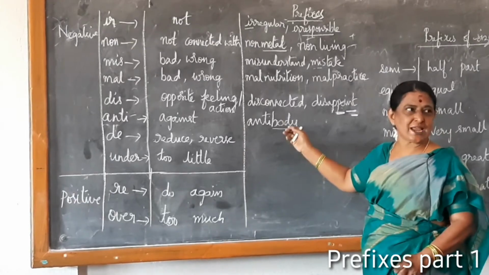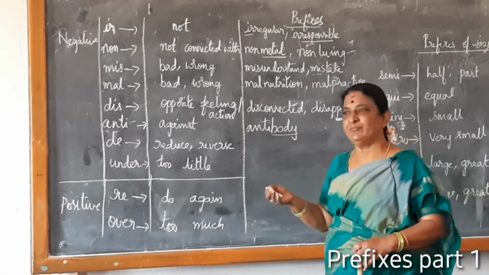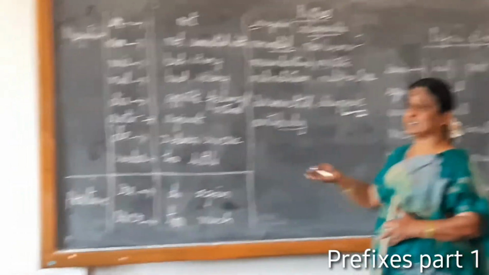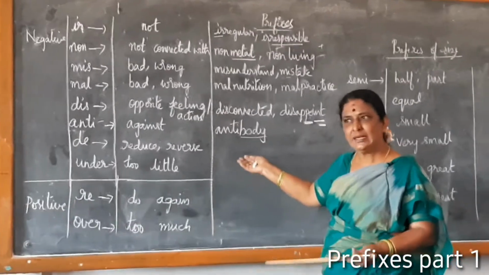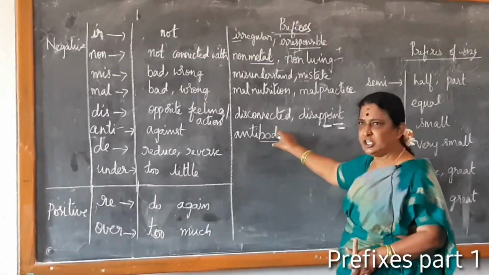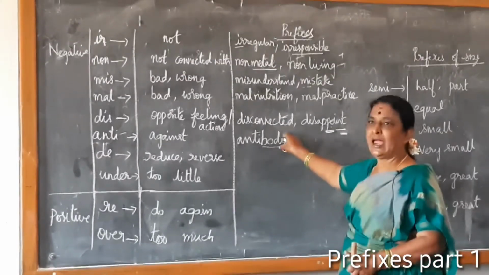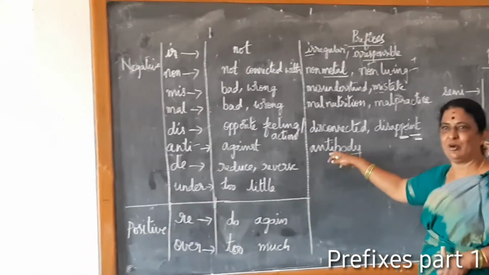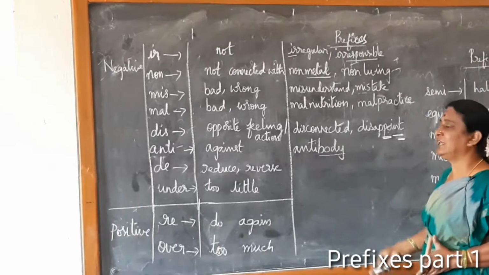Our body produces antibodies to fight against disease-causing germs, isn't it? It is given in your science subject, isn't it? Antibodies are created in our body to fight against diseases. So germs are bodies which attack our body. In order to kill this body, what is formed? Antibodies are given. Okay. Next one.